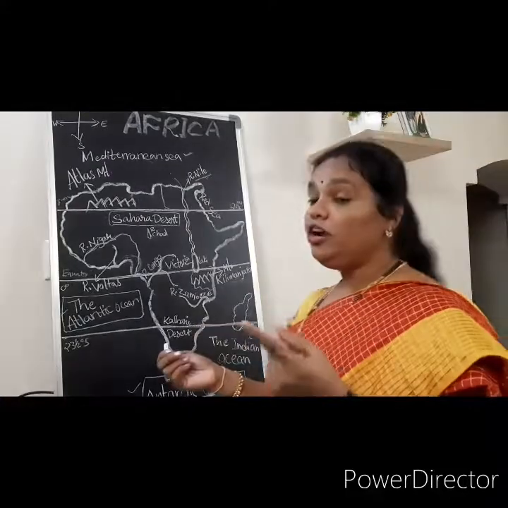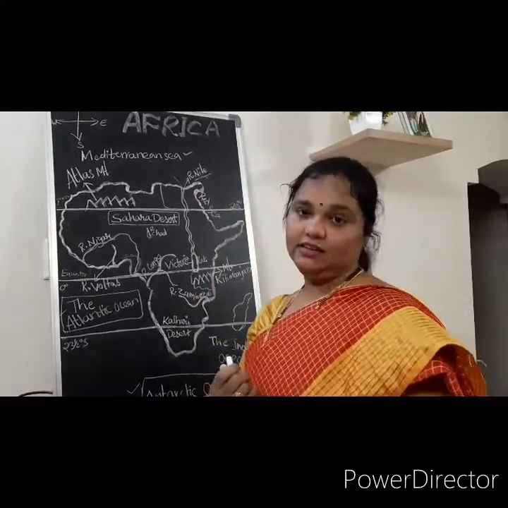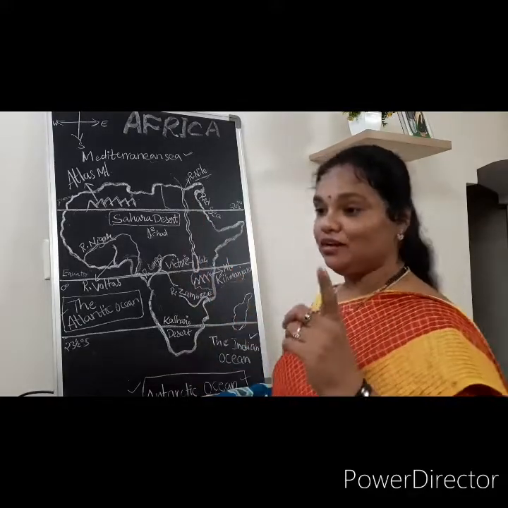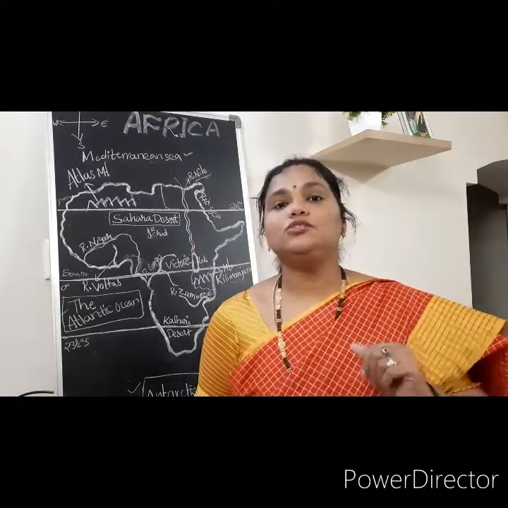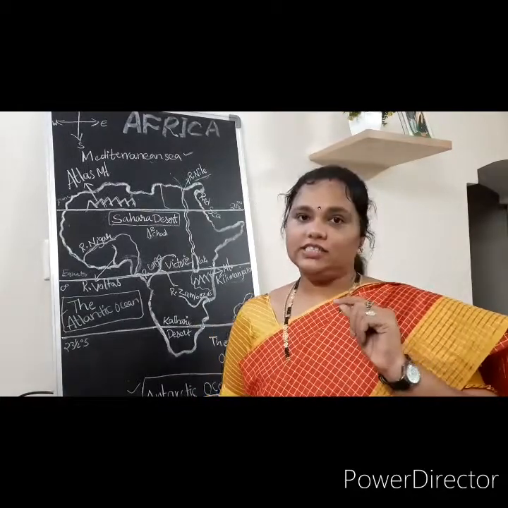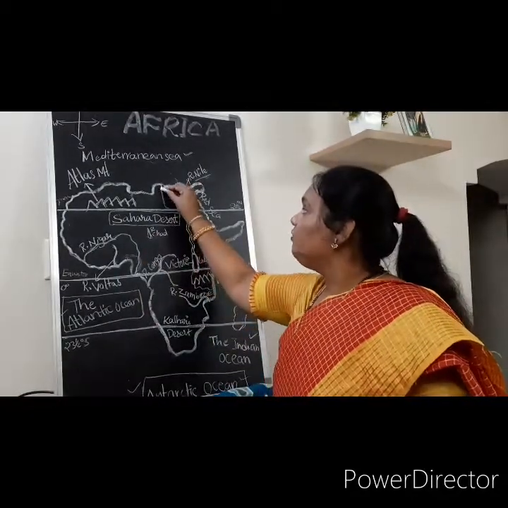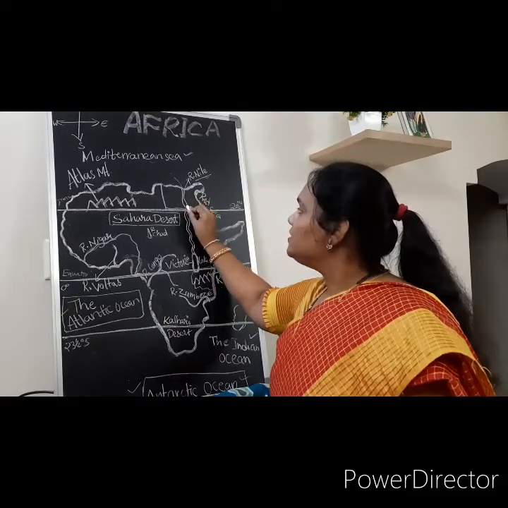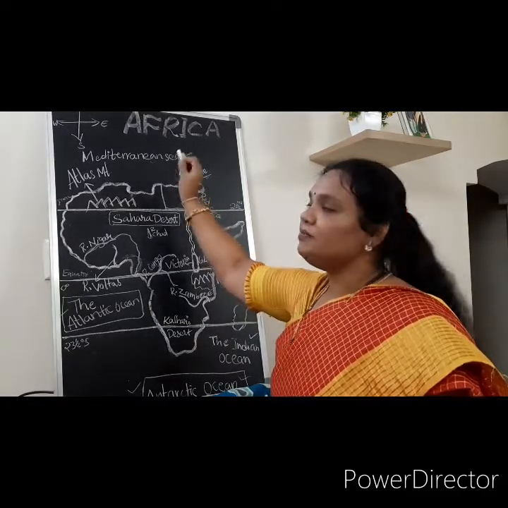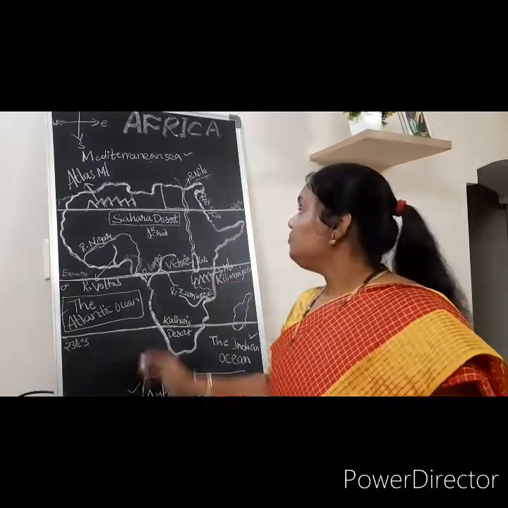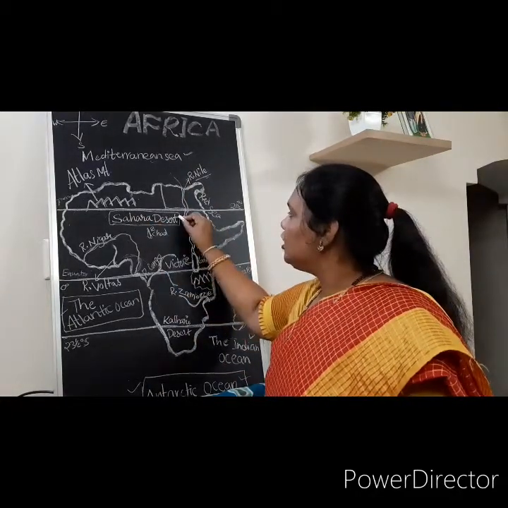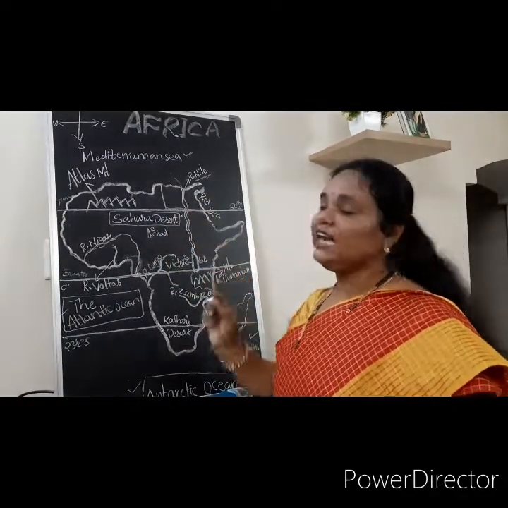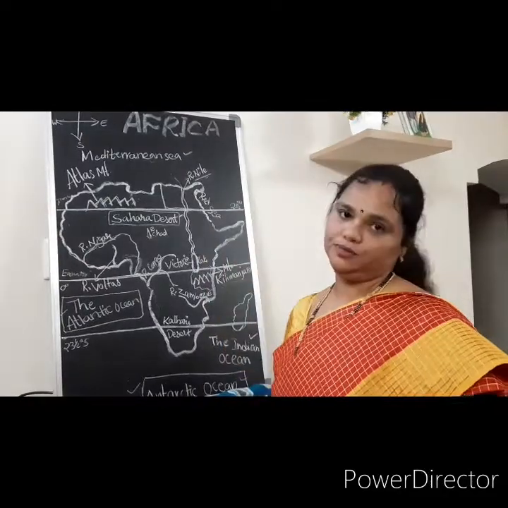As I said, the world's longest river is River Nile, and it passes through seven countries. Understand? Finally here if you see Egypt, from Egypt it is flowing through and finally submerging in the Mediterranean Sea. Meanwhile we can see Sahara Desert also, children. The one and only river touching Sahara Desert is River Nile.